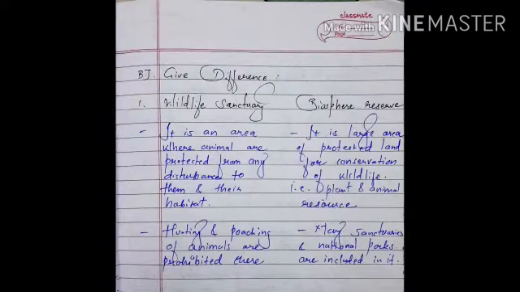Fourth one is for what is the Forest Conservation Act launched in India? The answer is the Forest Conservation Act was launched for preservation and conservation of natural forest in India. Now part B, give difference. First is wildlife sanctuary and the biosphere reserve. First point: a wildlife sanctuary is an area where animals are protected from any disturbance to them and their habitat. A biosphere reserve is a large area of protected land for conservation of wildlife, for example, plant and animal resources. Second point: in a wildlife sanctuary, hunting and poaching of animals are prohibited, and in the biosphere reserve, many sanctuaries and national parks are included in it.